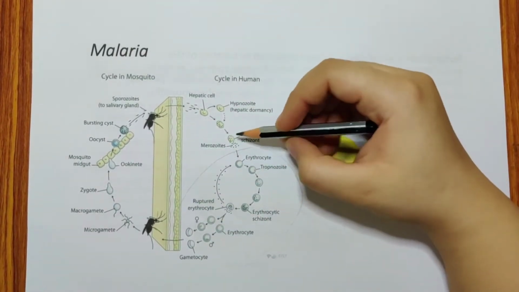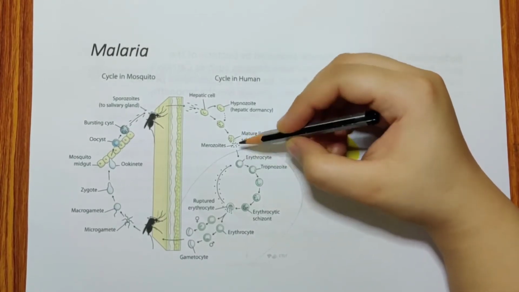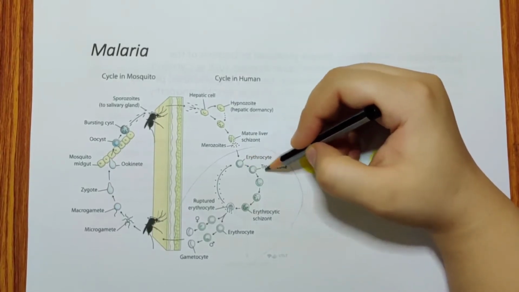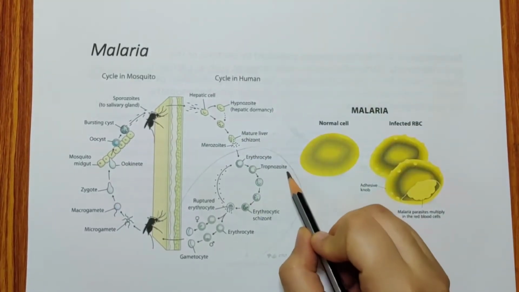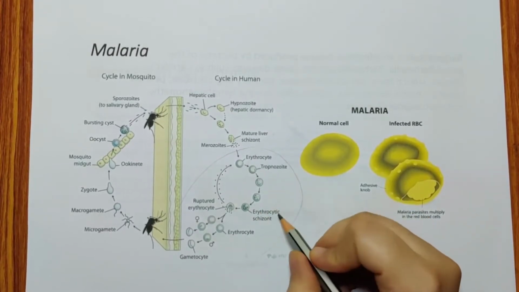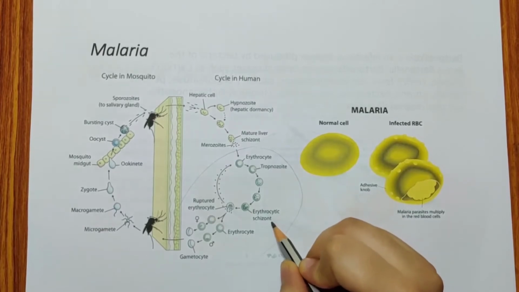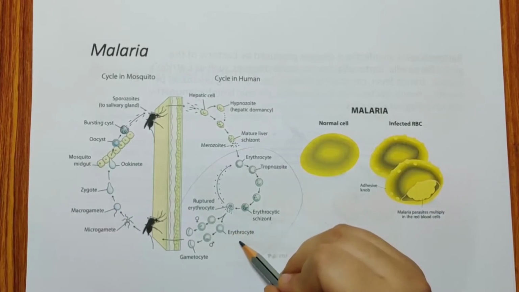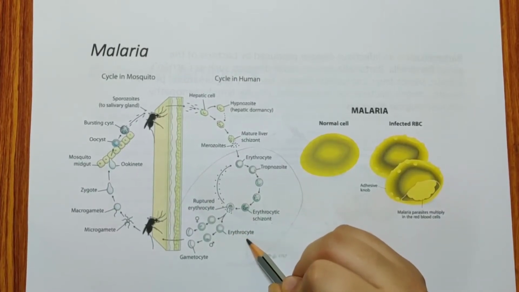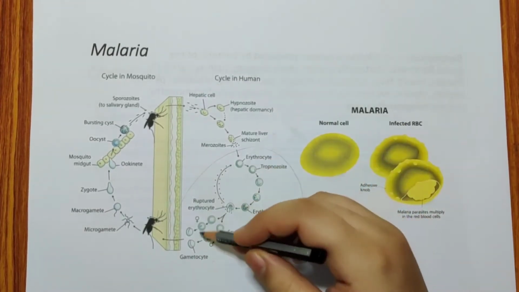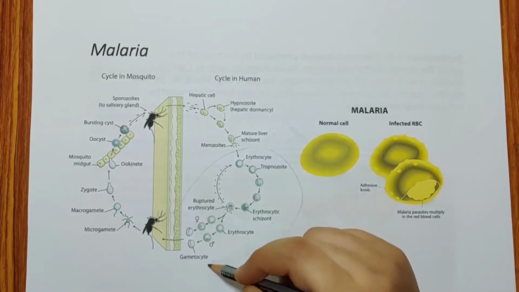The merozoites will come in contact and will be taken up by the erythrocytes. These will mature. These merozoites will now become trophozoites and will keep maturing. Once they come to the erythrocytic schizont stage, during this stage the RBCs rupture. Once the RBCs rupture, what will you get? You will get the gametocytes. So sexual reproduction occurs, which leads to gametocyte formation.